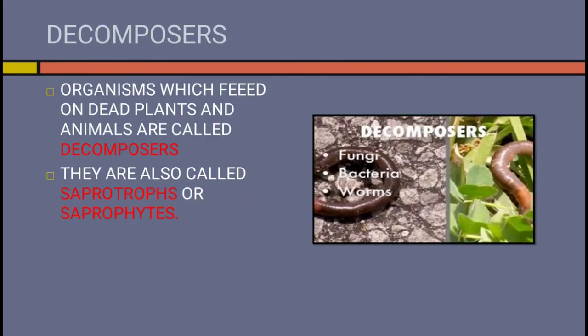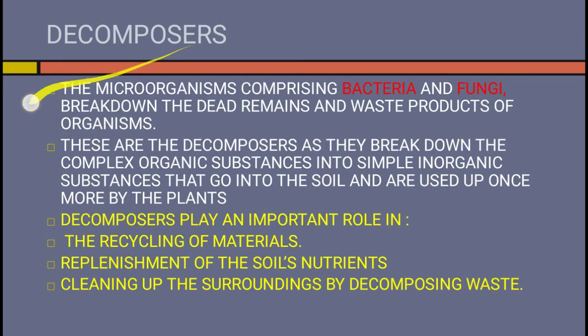Now moving on to decomposers, they play an important role in keeping the balance in nature. Organisms which feed on dead plants and animals are called decomposers. They are also called saprotrophs or saprophytes. The microorganisms comprising bacteria and fungi break down the dead remains and waste products of organisms.